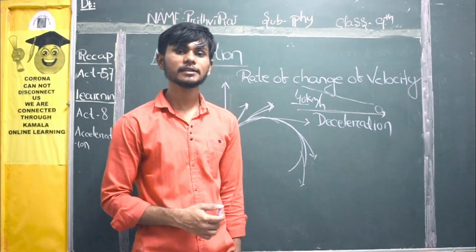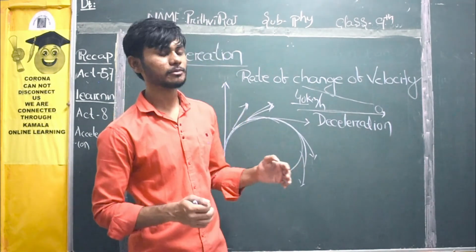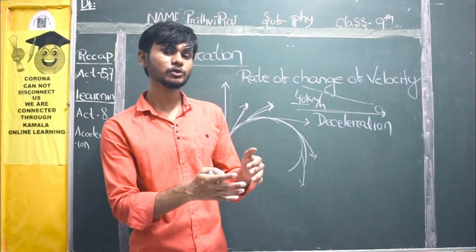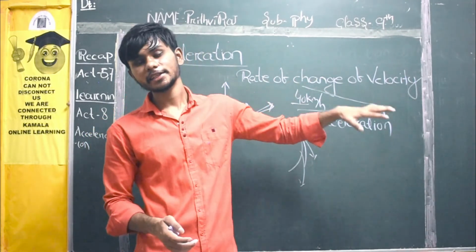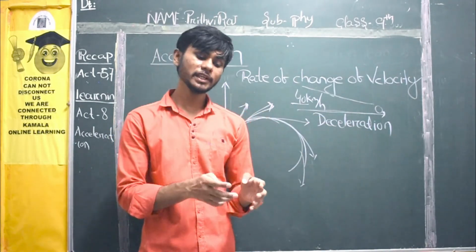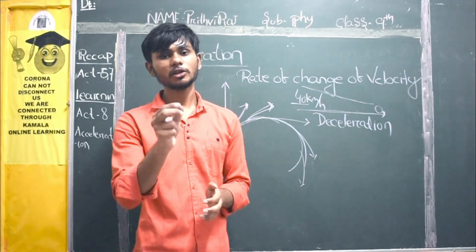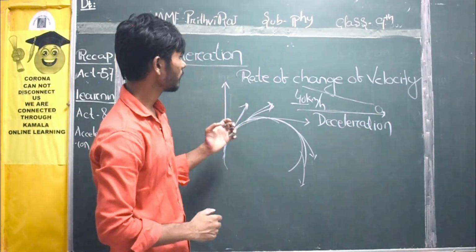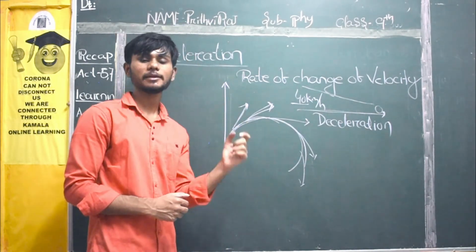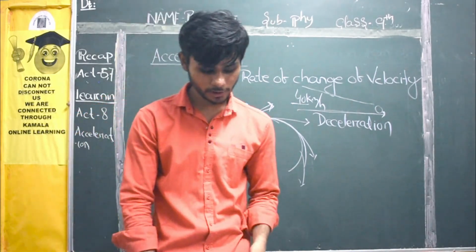Did you get it? Acceleration and deacceleration are both the same thing, whereas acceleration is used for an increase in speed, and deacceleration is used for a decrease in speed. In both cases, if speed is changing, the object is said to be accelerated. So that is your explanation about acceleration as well as your activity number 8. I hope from this you got an idea.